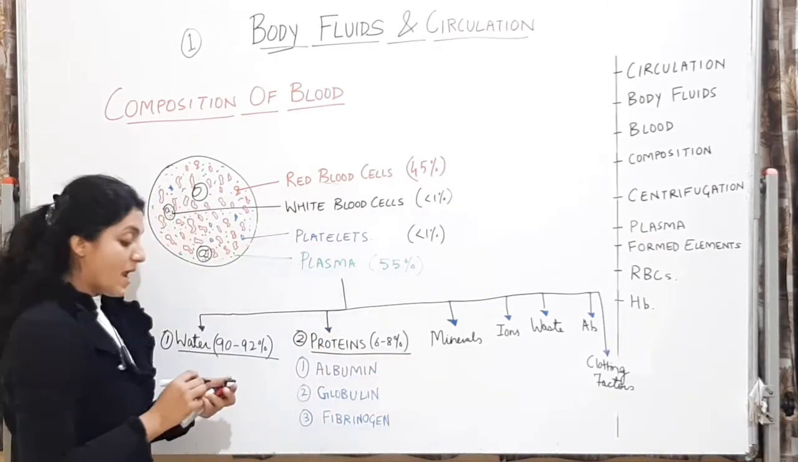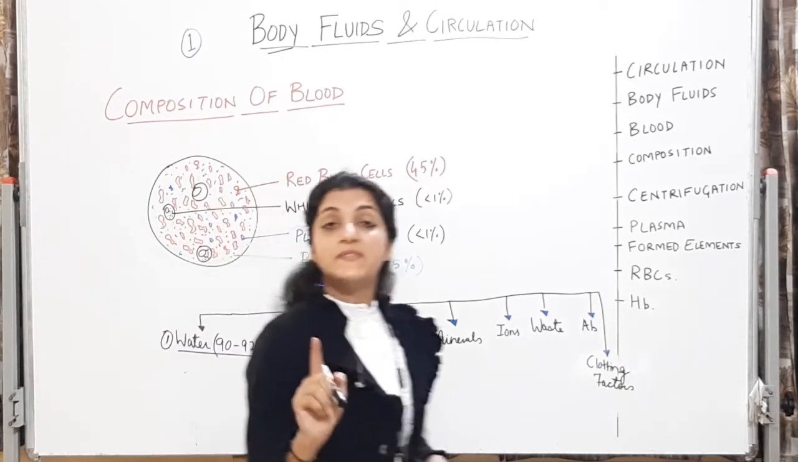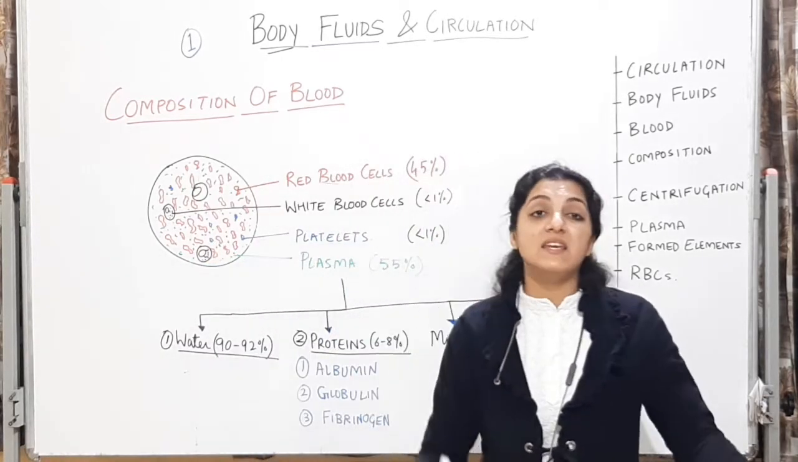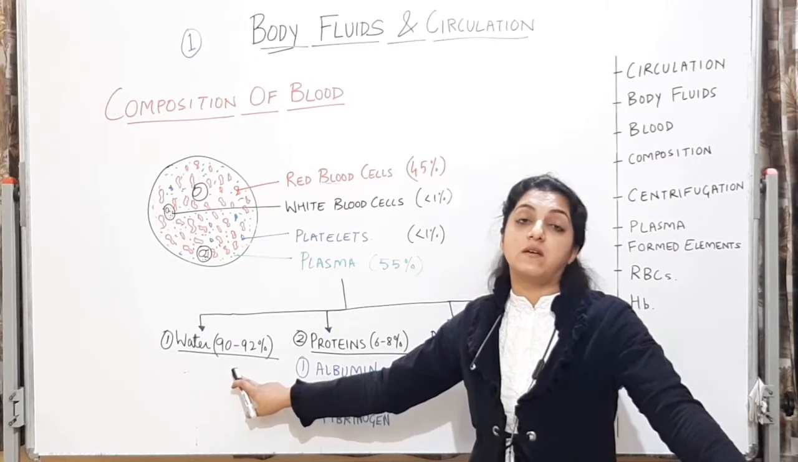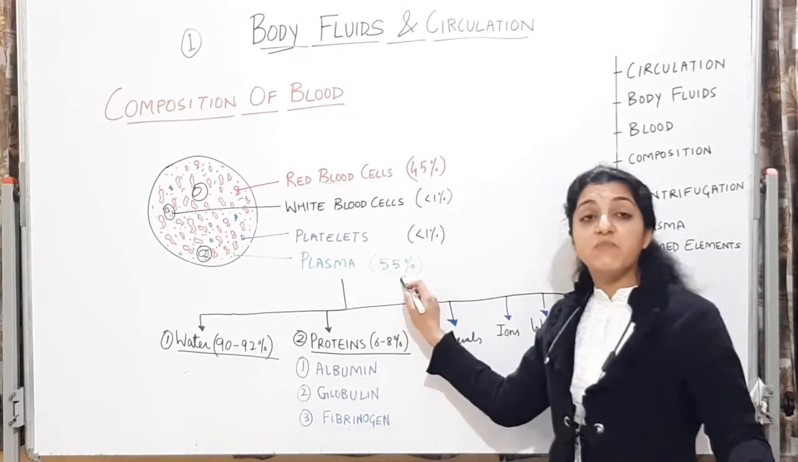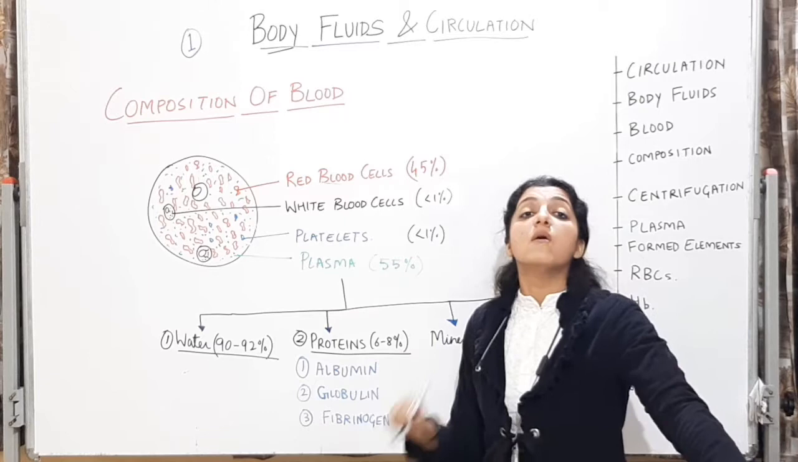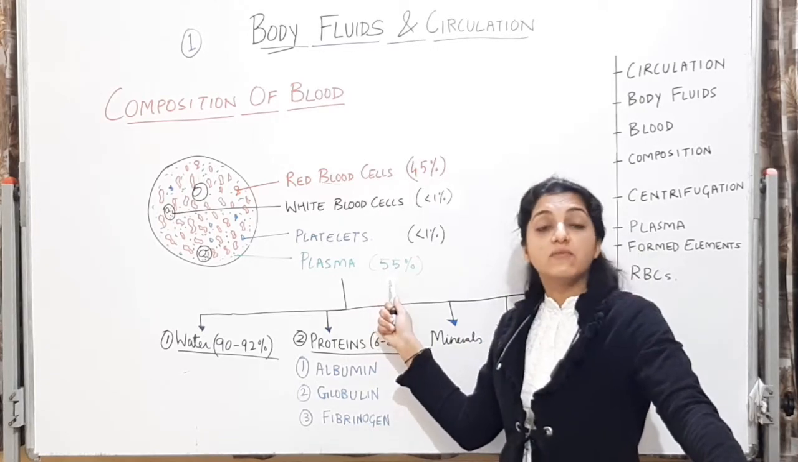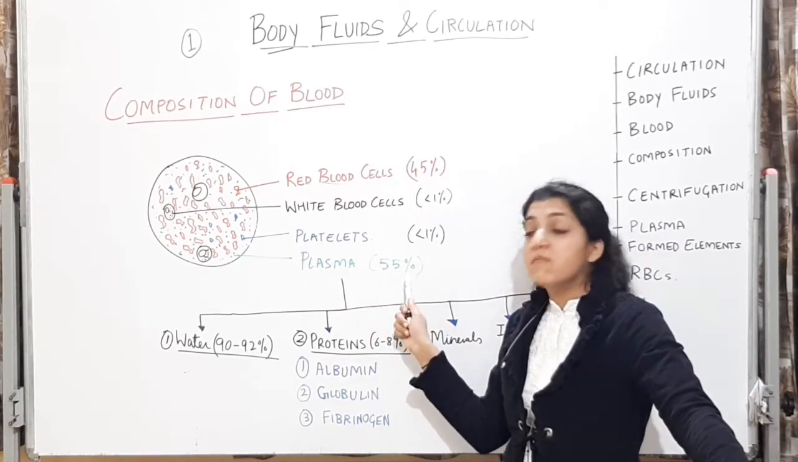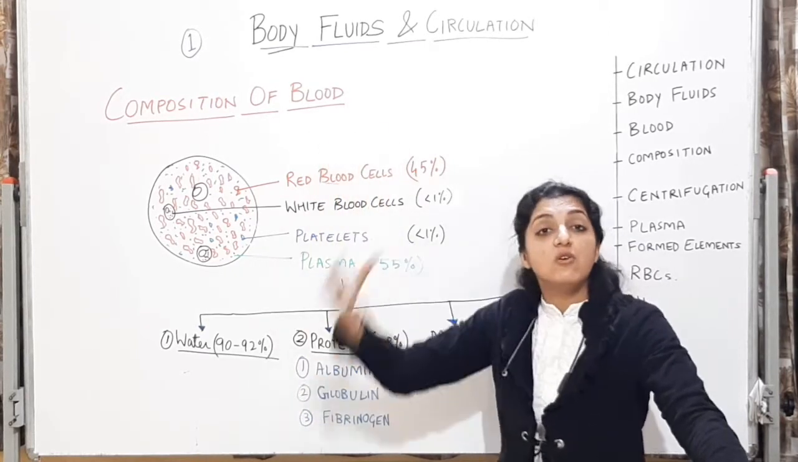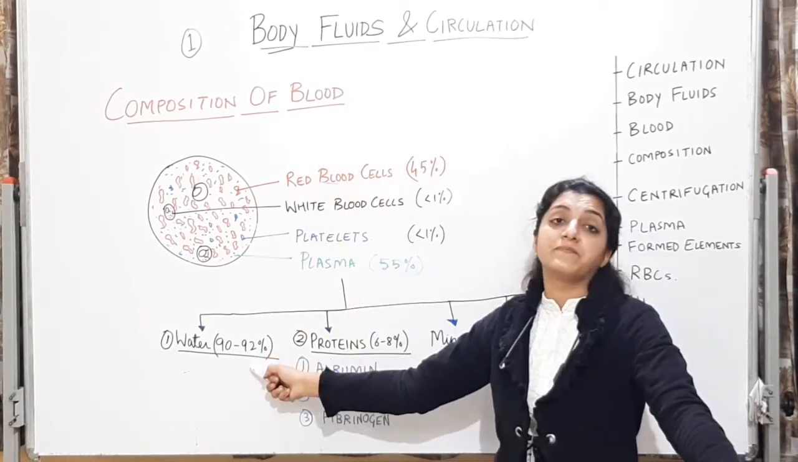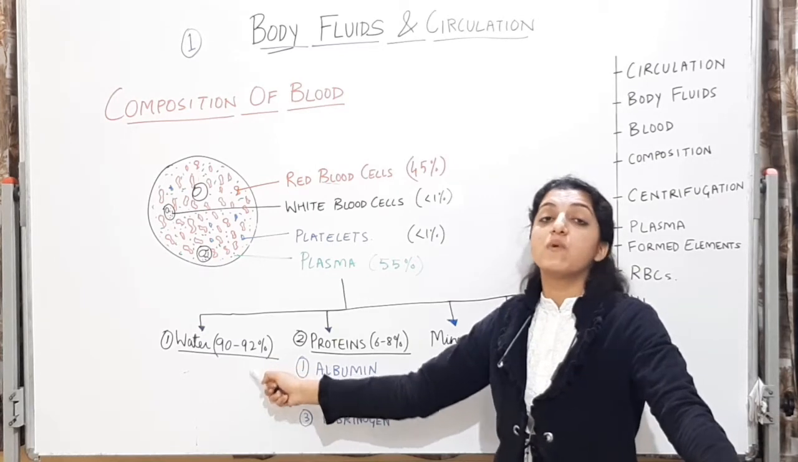That is 6 to 8%. तो सबसे ज्यादा प्लाज्मा में क्या है? पानी है, वाटर है. Important density 90 to 92%. If plasma is 55% of the blood, ध्यान से सुनो. Plasma is 55% of the blood, and amongst this 55 major constituent is water. That means blood का major constituent भी पानी है.